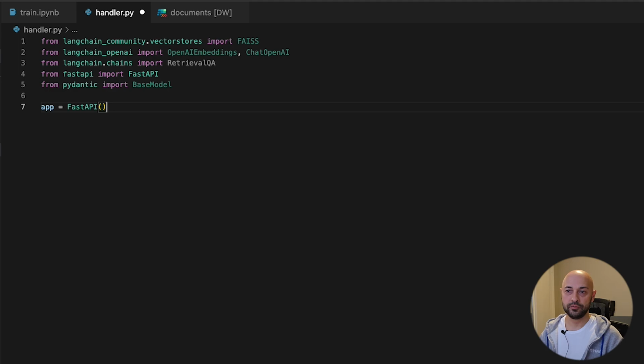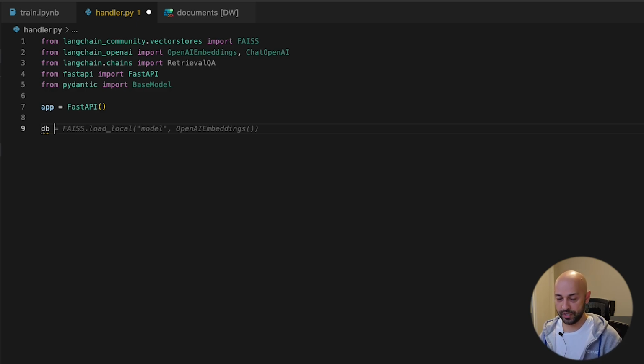We have to declare app, FastAPI app. Then we will have to do a very similar thing to what we've done in the training phase. We will have to create database, which is our FAISS vector store. But now we don't have to actually retrain it. Instead, we can just load the one we saved in the training phase.